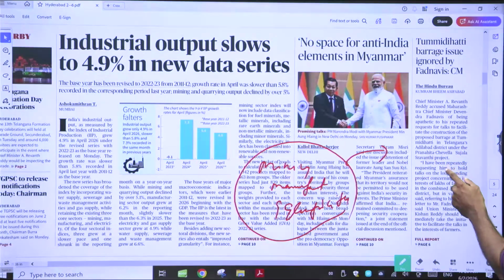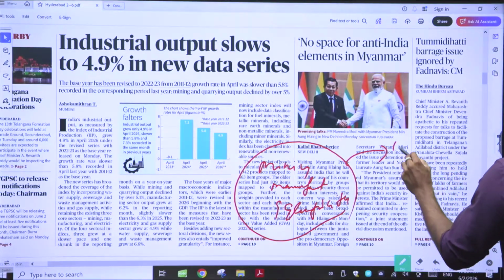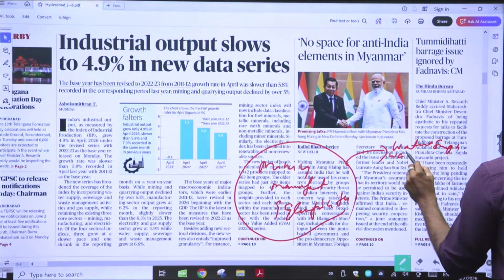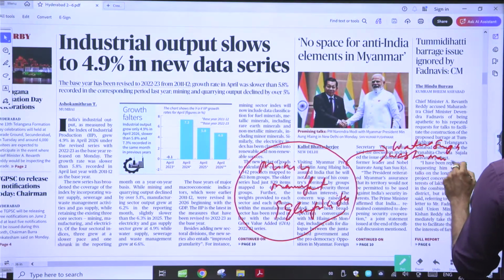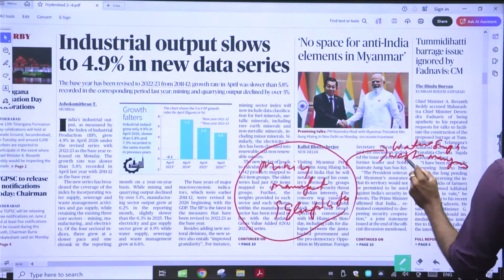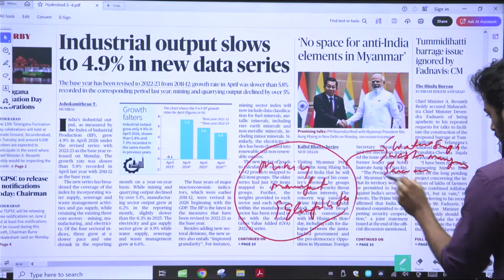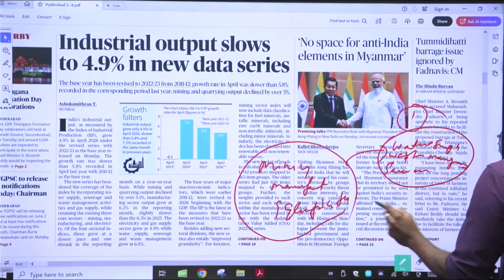First thing that they've included was water supply, waste management, and sewerage. These three come under one category.